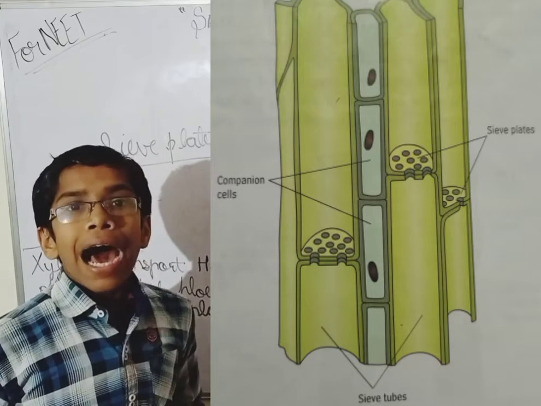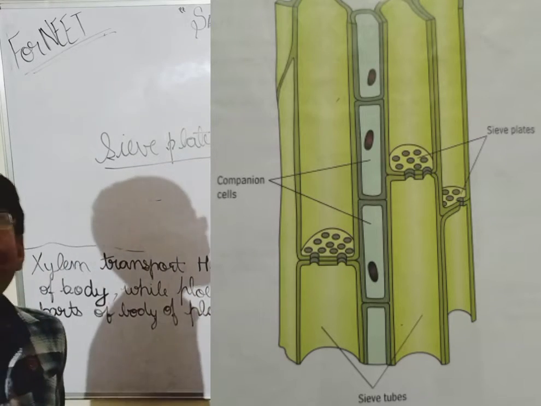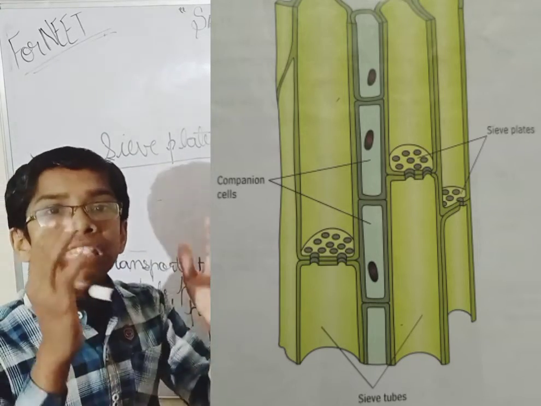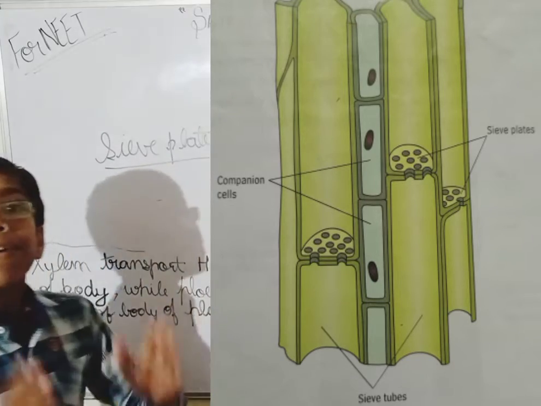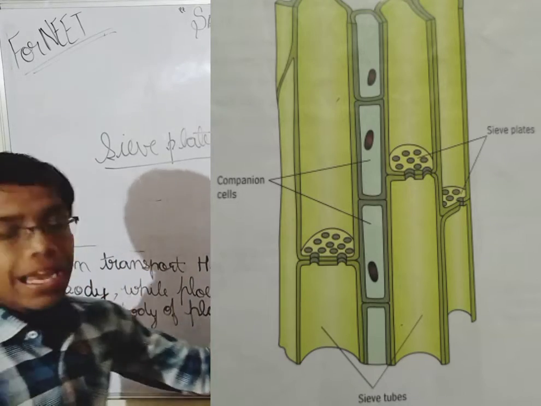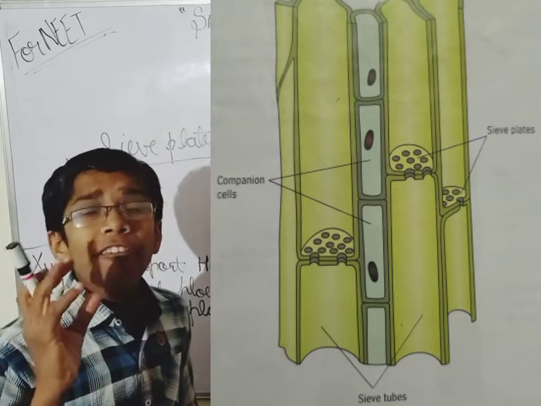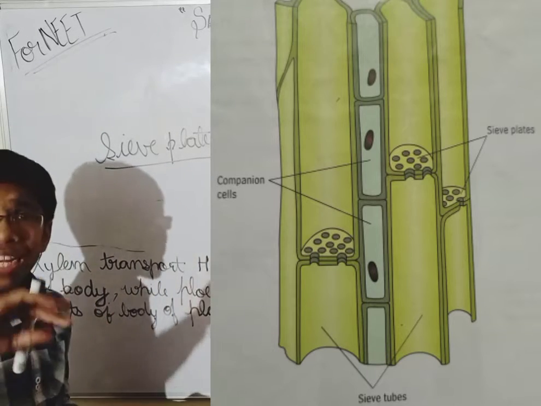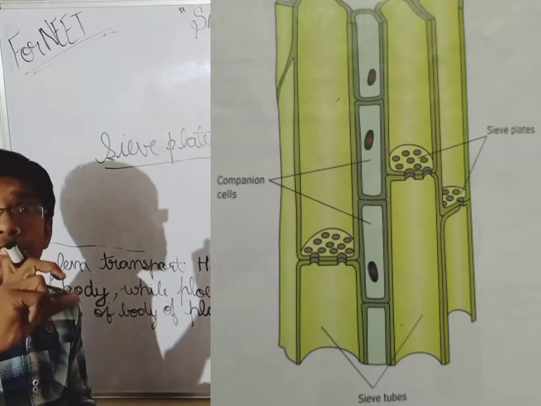Companion cells have an elongated nucleus. They are also living. They have a thin wall, dense cytoplasm, and an elongated nucleus. So the nucleus is long.